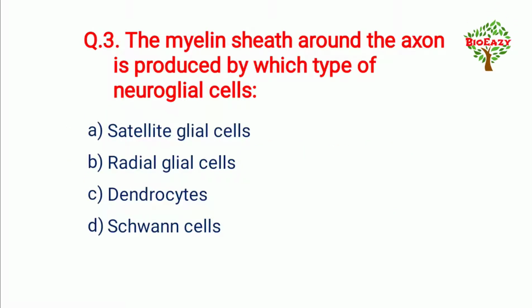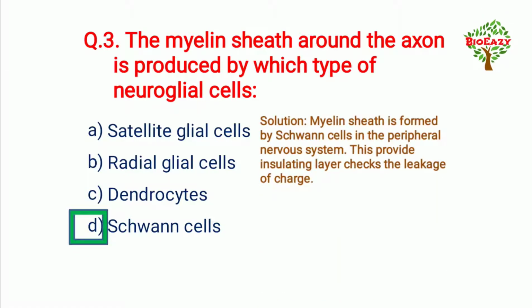Next question number 3 is, the myelin sheath around the axon is produced by which type of neuroglial cells? And the answer is Schwann cells. And the solution is, myelin sheath is formed by Schwann cells in the peripheral nervous system. This provides an insulating layer and checks the leakage of charge.